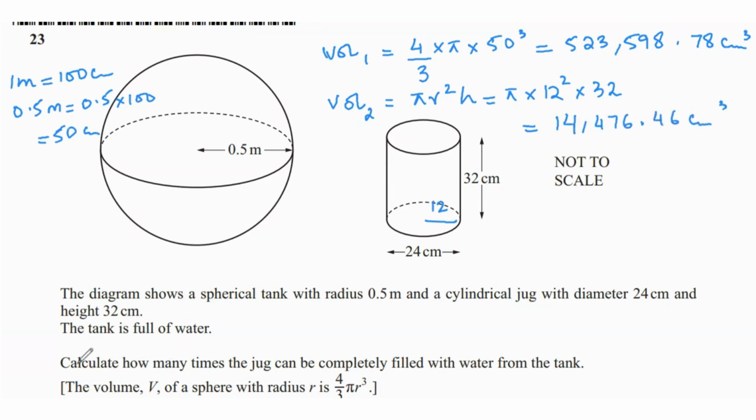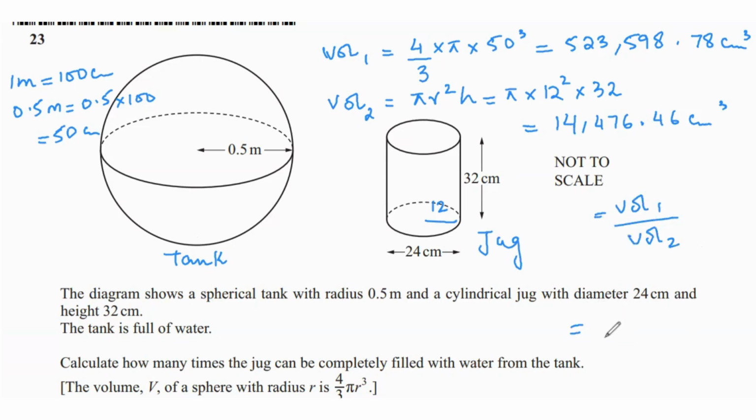The question was saying calculate how many times the jug can be completely filled with water from the tank. This is your tank, this is the sphere, and this is your jug. So to figure that out, we'll divide both the volumes, tank divided by the jug. So volume 1 divided by volume 2.